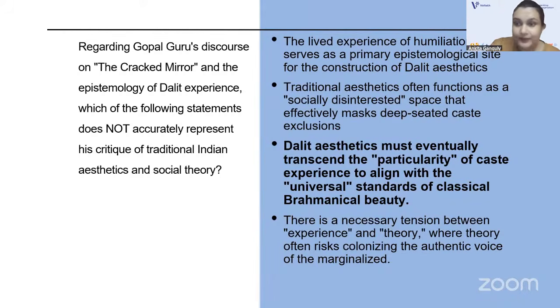Don't hurry, because these are very important areas from where questions can come. So in Gopal Guru's The Cracked Mirror, humiliation serves as a primary epistemological site for the construction of Dalit aesthetics. And it will never talk about Brahminical beauty standards. Okay?